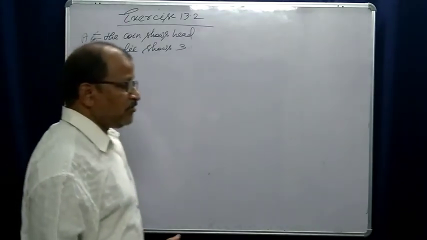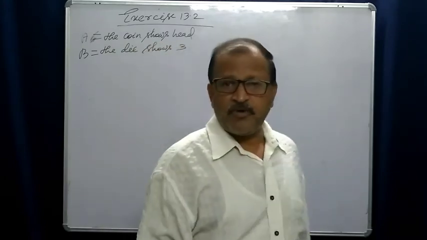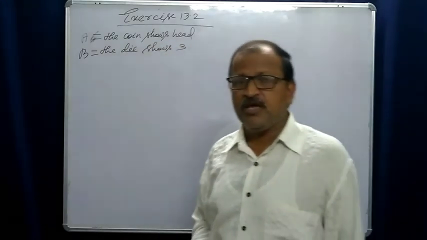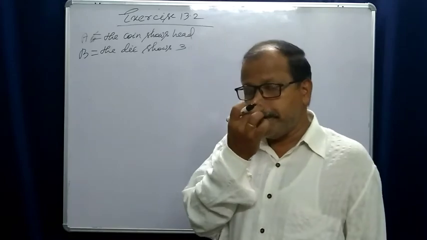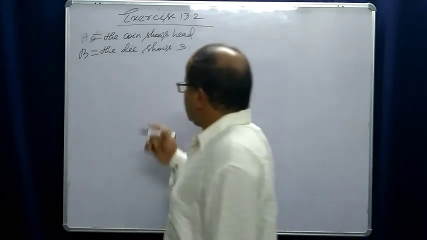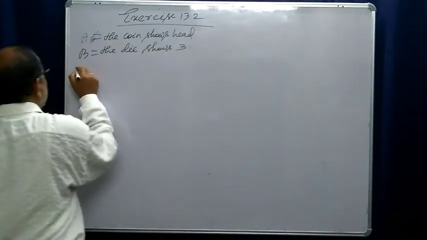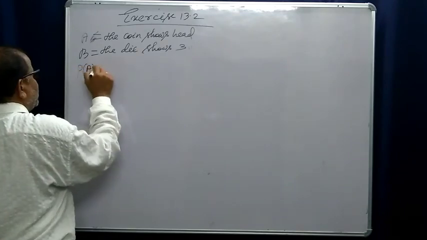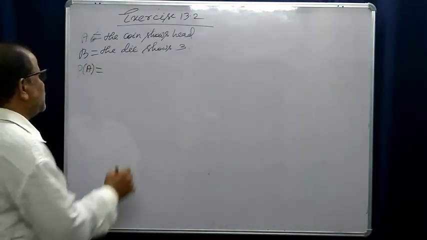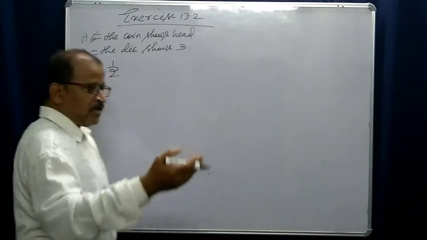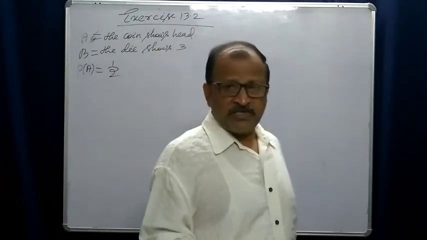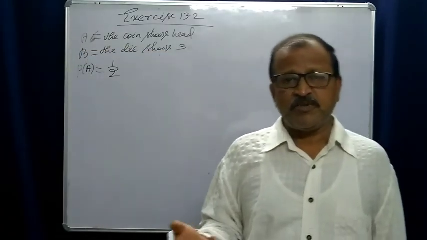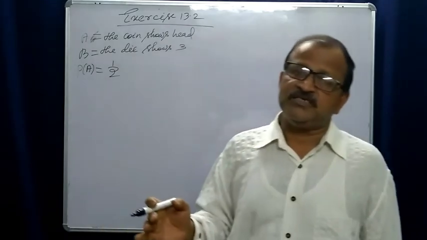When will they be independent? When probability of A intersection B is equal to probability of A into probability of B. Let us first find probability of A. It is 1 by 2, because a coin has 2 faces, one marked head and the other tail.